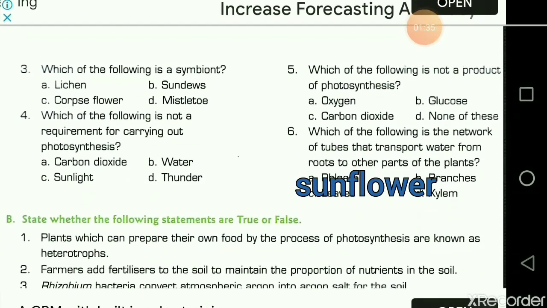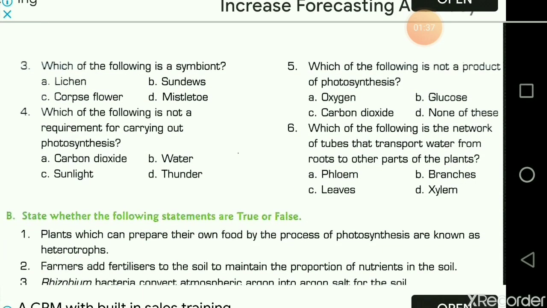And the next one, which of the following is a symbiont? Symbiont means organisms that mutually benefit each other. An example is lichen. Other than this, all are something else. Sundew is an insectivorous plant. Copper flower is also an insectivorous plant. Mistletoe is a parasitic plant.